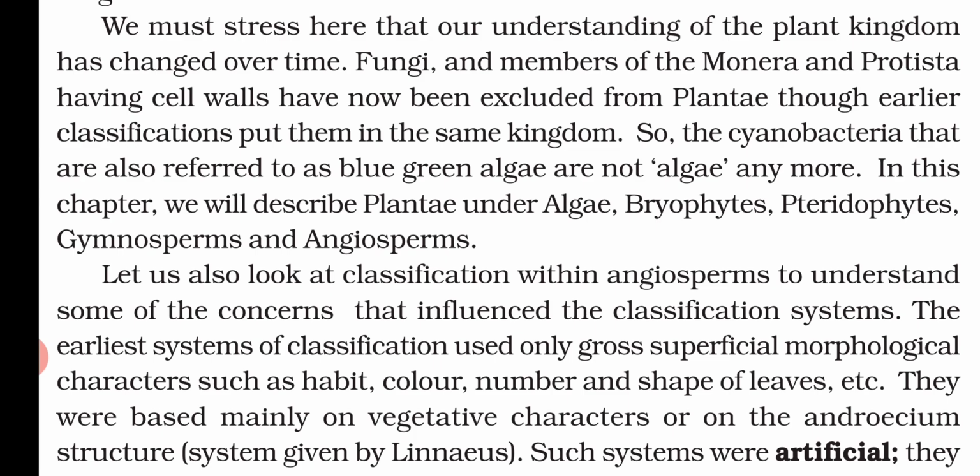Now the cyanobacteria, which were referred to as blue green algae, are also removed from them. In this chapter we will describe the Plantae under algae, bryophyte, pteridophyte, gymnosperm and angiosperms.